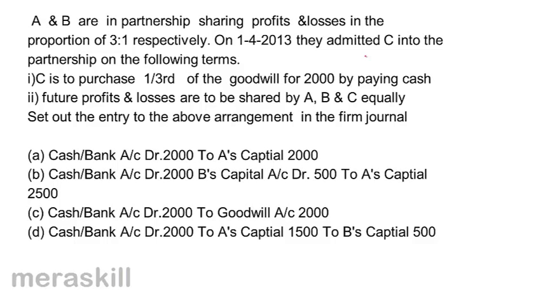A. Cash or bank debit 2,000 to A's capital 2,000. B. Cash and bank account debit 2,000 to B's capital 500 to A's capital 2,500. C. Cash and bank account debit 2,000 to goodwill 2,000. D. Cash and bank account debit 2,000 to A's capital 1,500 to B's capital 500.